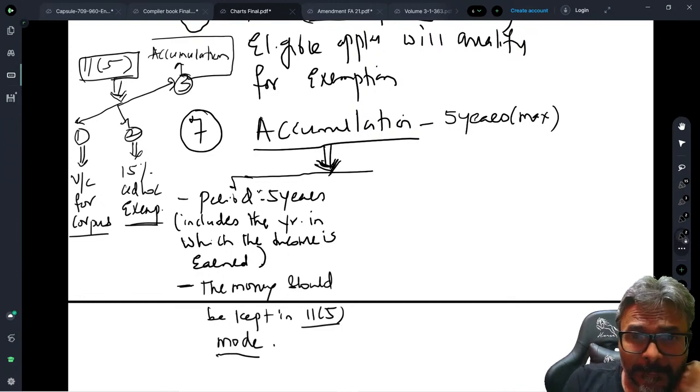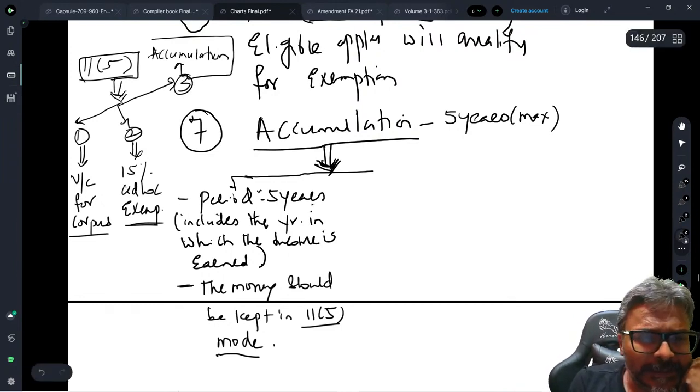Now, students, accumulation. So the period is 5 years. The money should be kept in 11.5 mode.